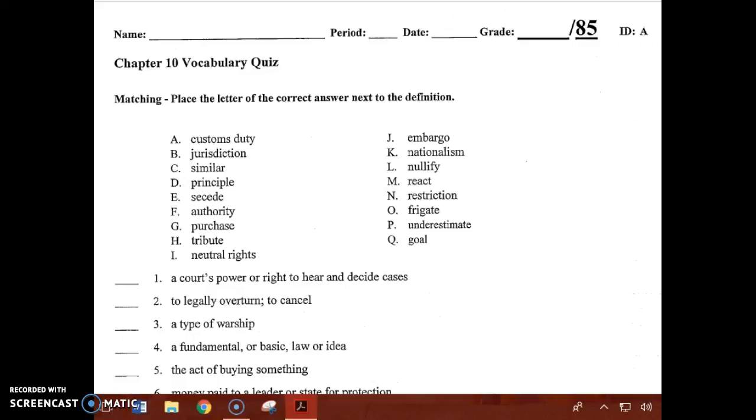Today you'll take the Chapter 10 Vocabulary Quiz. Be sure to put your name, date, class period at the top of the page. Here are the vocab words. I'm going to read down in columns.